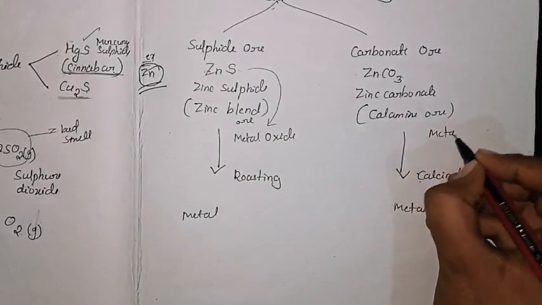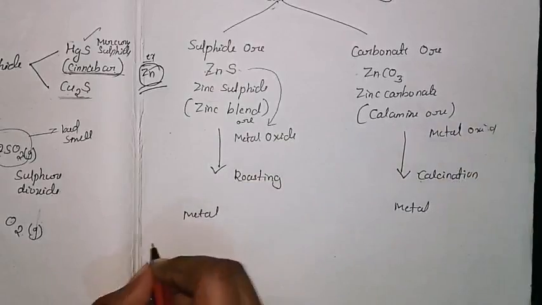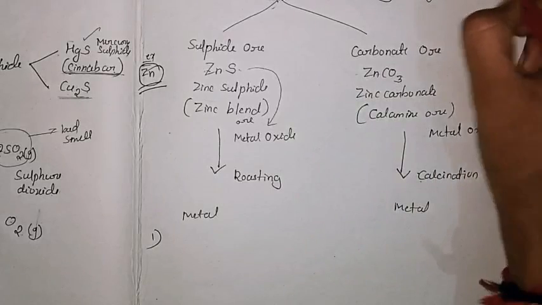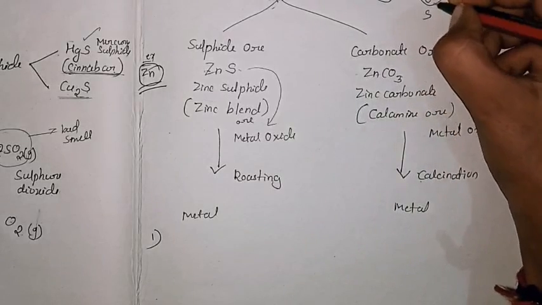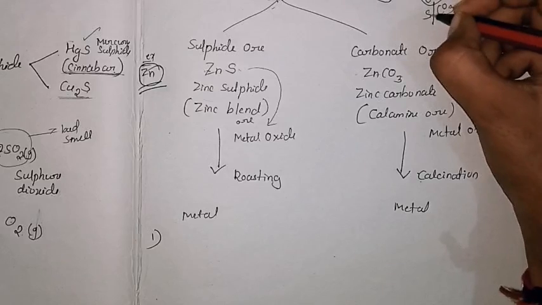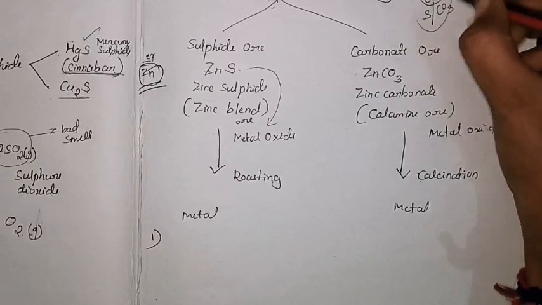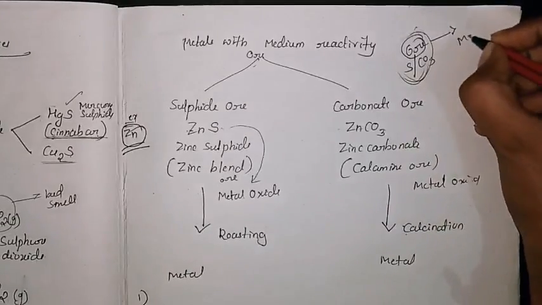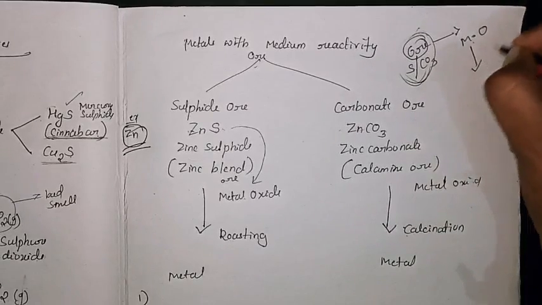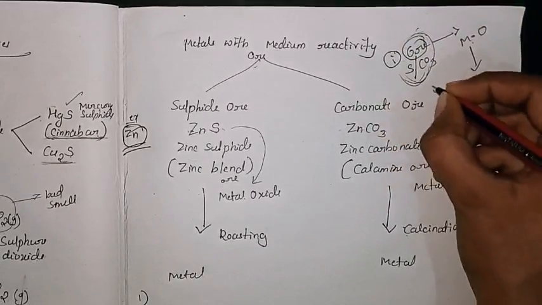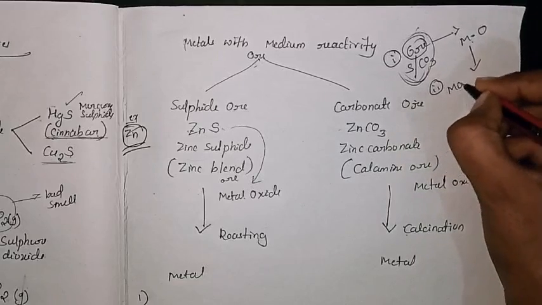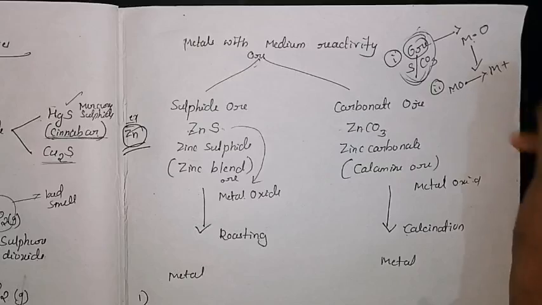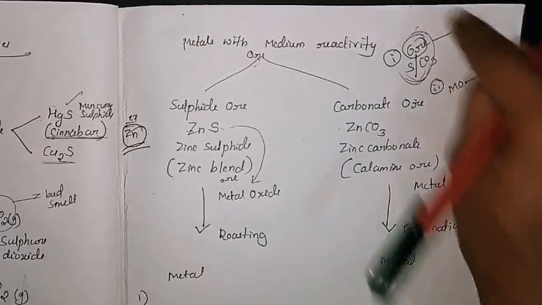Here also it is metal oxide. So that means there are two steps. First, there is an ore, which may be present in the form of sulfide or carbonate. This metal ore you have to convert to the metal oxide. So this is the first step. Then in the second step, you have to convert the metal oxide to the metal plus something else. There are two steps in that.